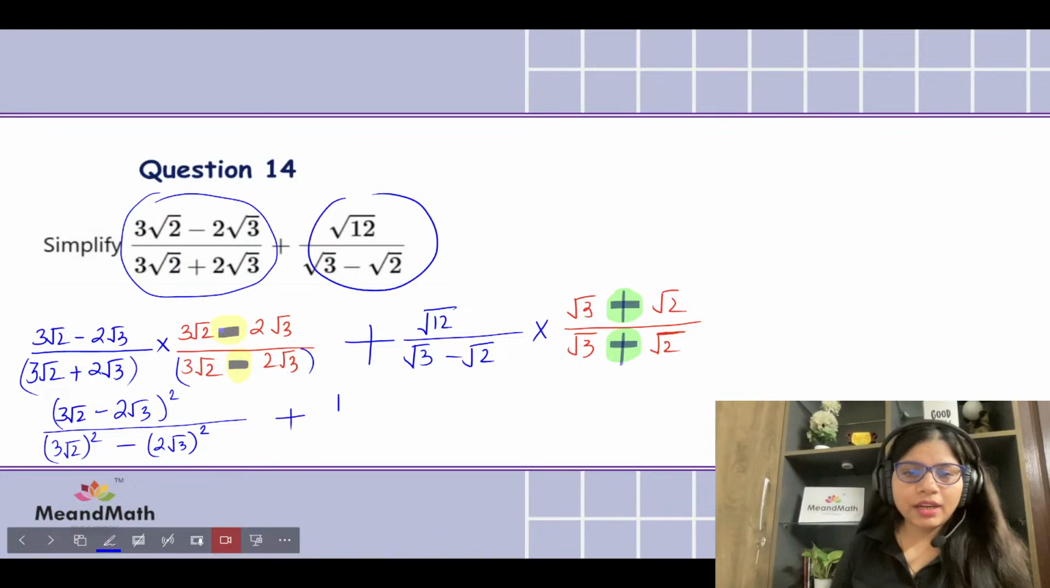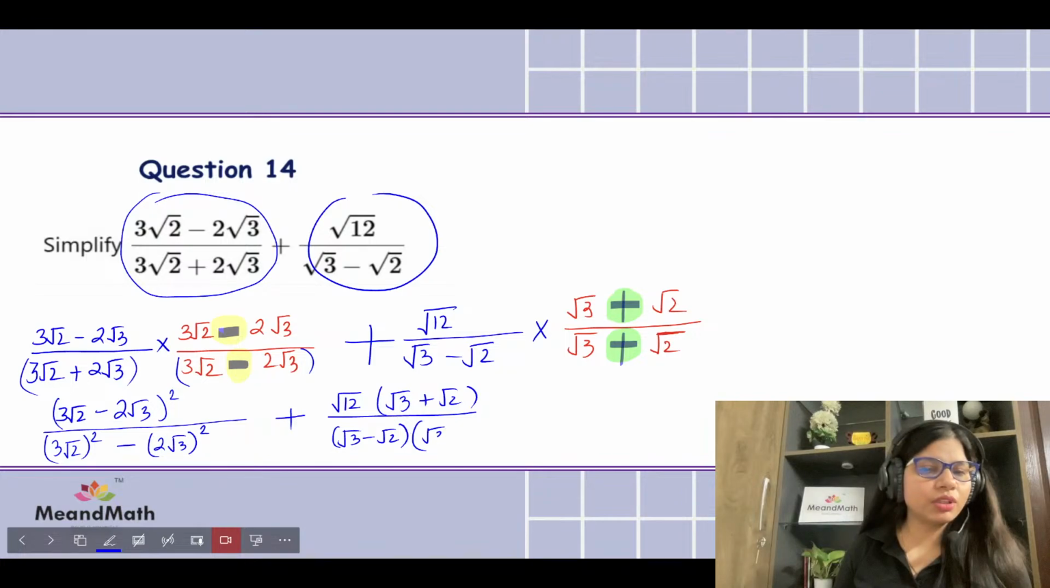So the numerator is having square root of 12 and square root of 3 plus square root of 2 over the first bracket with the minus and the second bracket with the plus there. Correct? Now let's expand it.